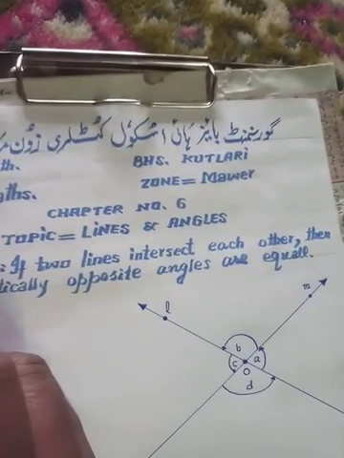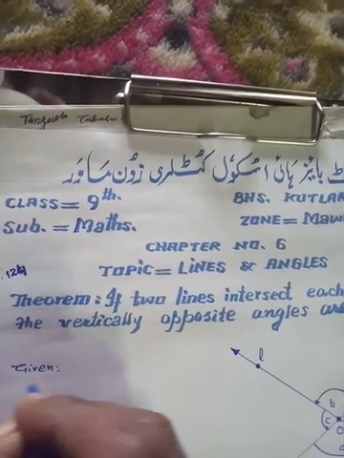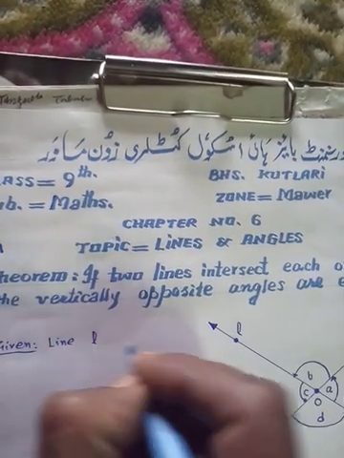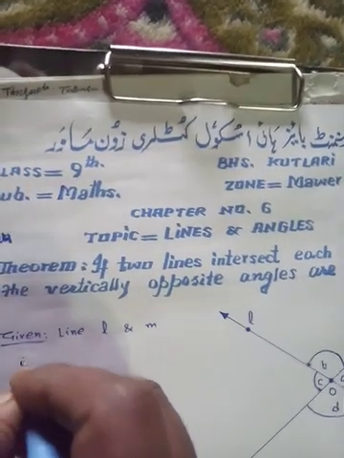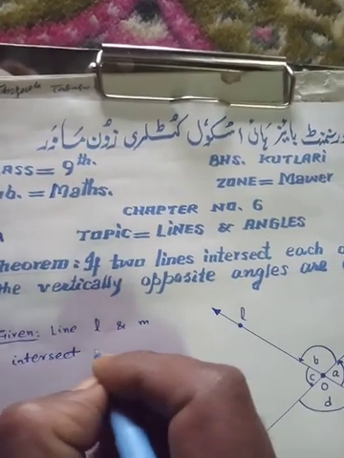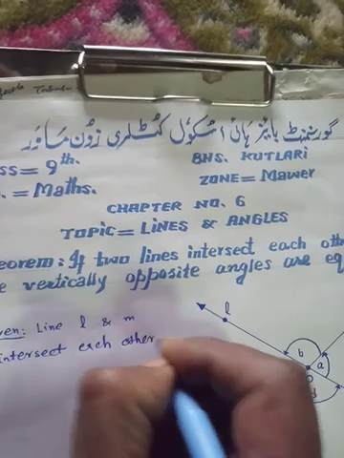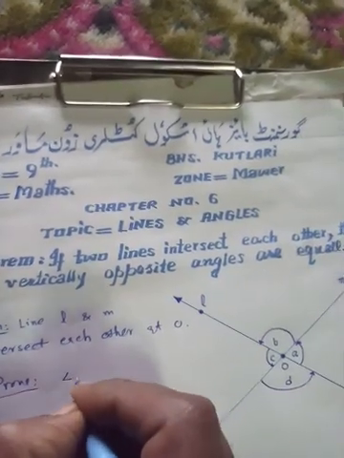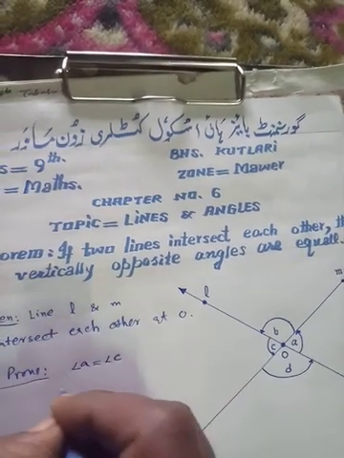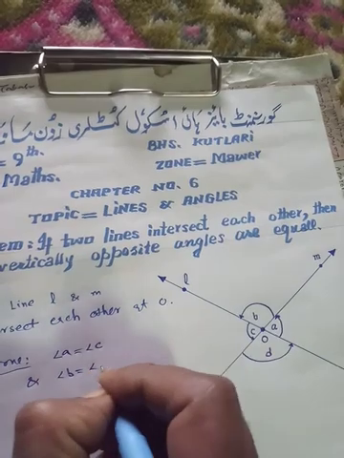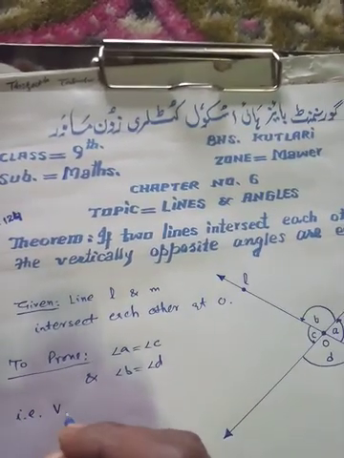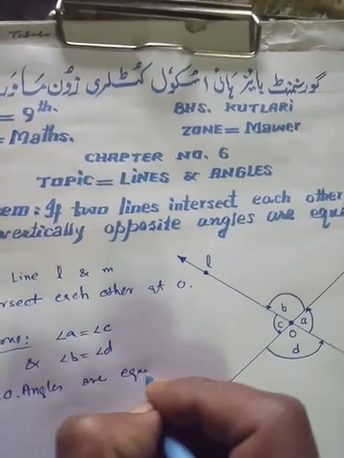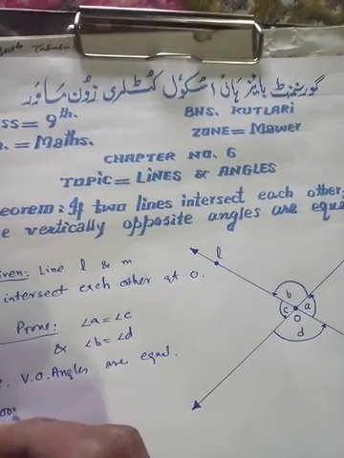First of all, we write here Given: lines L and M intersect each other at O. To prove: we have to prove that angle A is equal to angle C and angle B is equal to angle D. That is, vertically opposite angles are equal. Now we write here proof, which is very important.